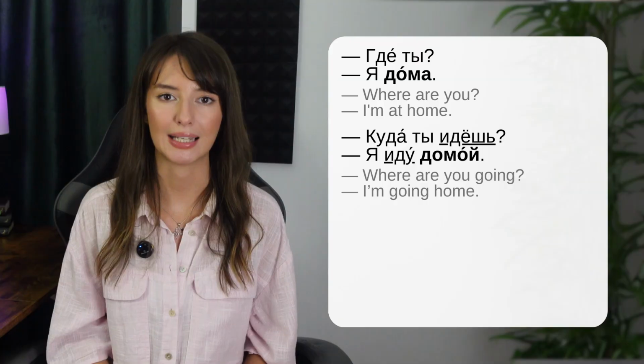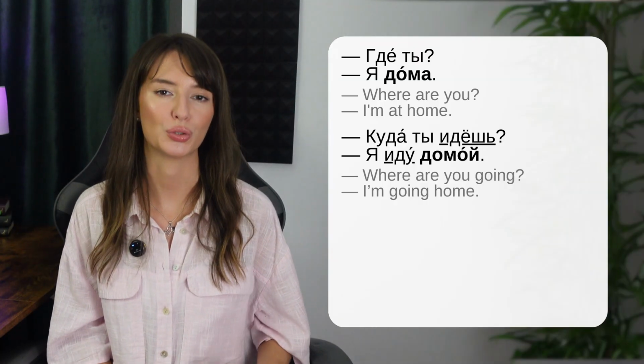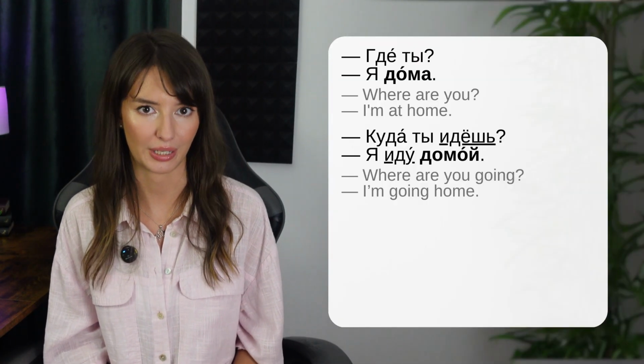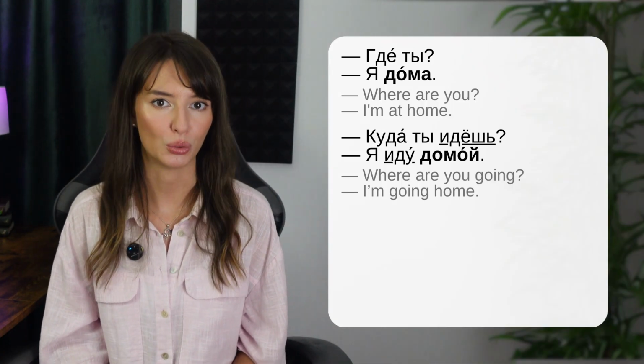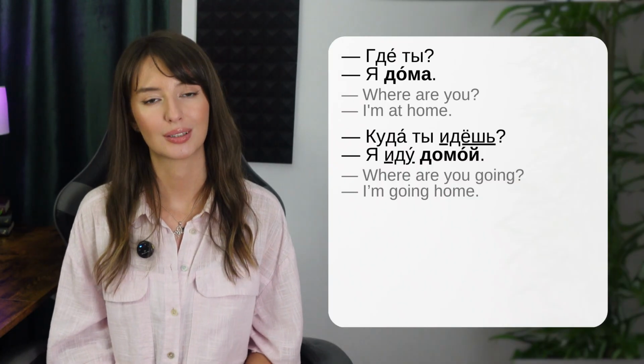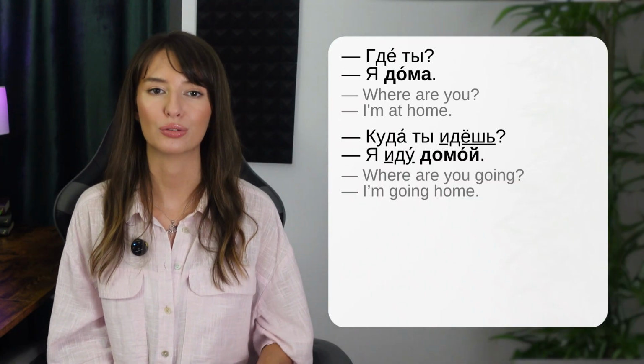Где ты? Я дома. We use дома when talking about location. Куда ты идешь? Я иду домой. We use домой when talking about direction.